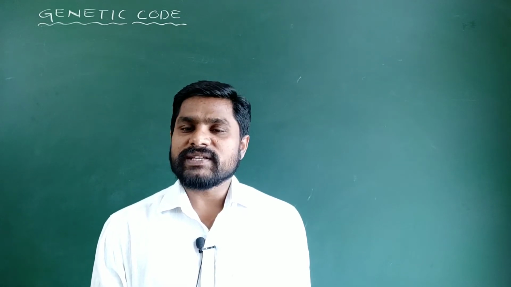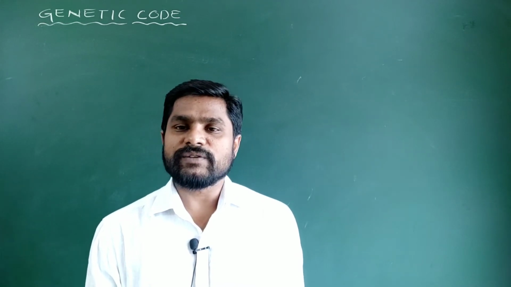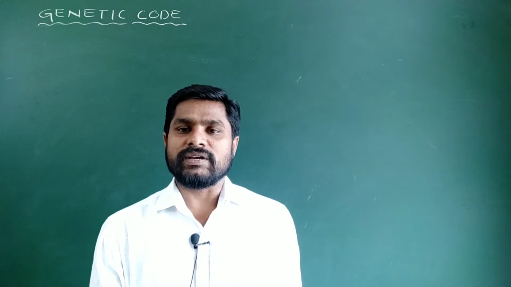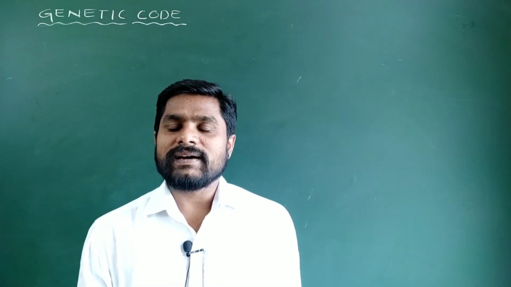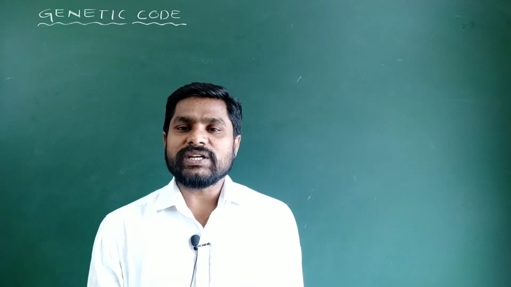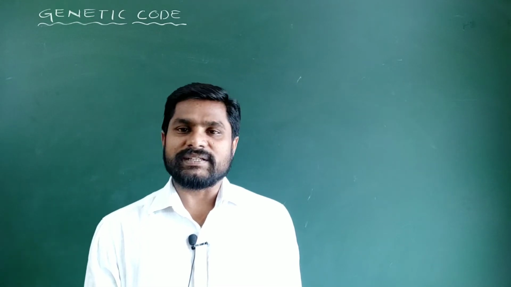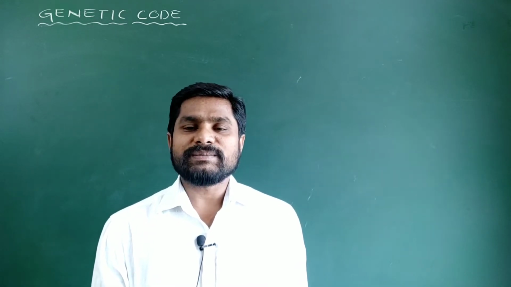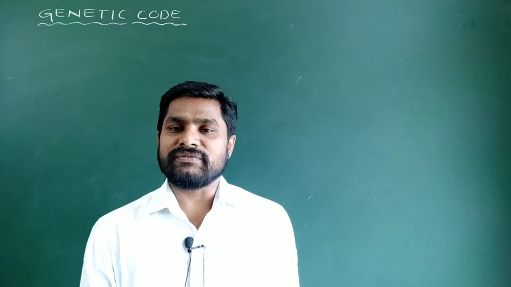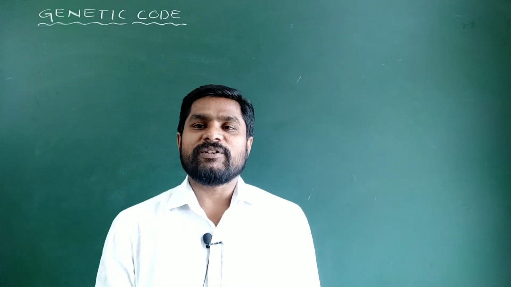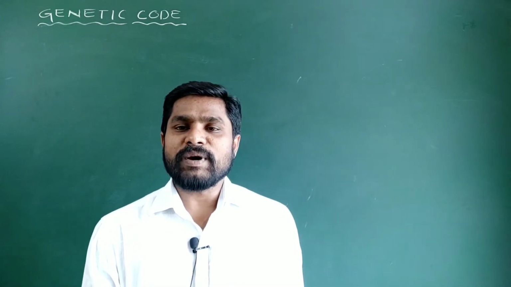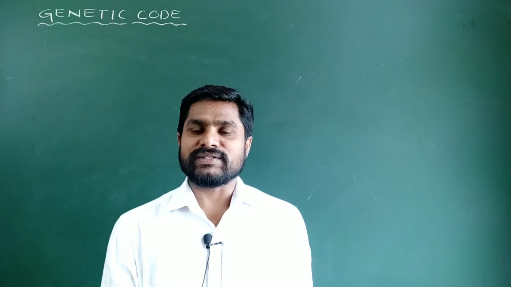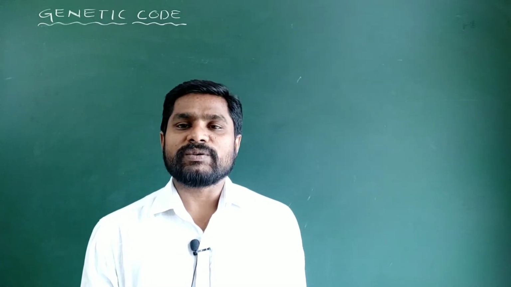In the last video, we successfully completed the first two events of the central dogma of molecular biology, those are replication and transcription. Still, the third event, translation, is pending. In order to know the mechanism of translation in detail, first we need to know the concept of genetic code. Therefore, in this part of the videos on molecular basis of inheritance, today we are going to talk about the concept of genetic code.